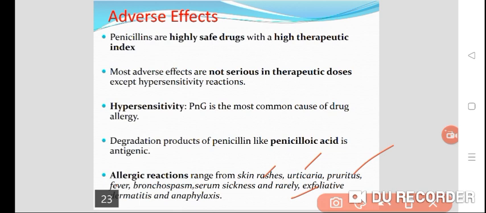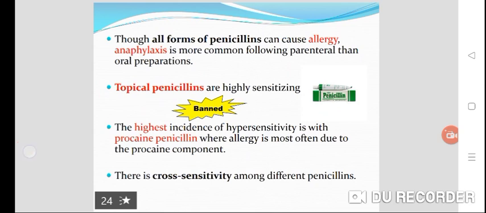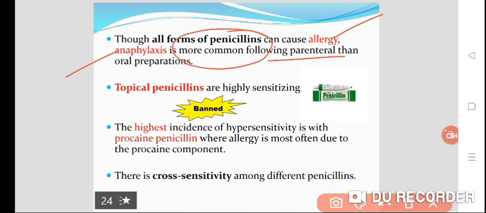Though all forms of penicillin can cause allergy, anaphylaxis is more common when it is given parenterally rather than orally. That means when it is given intravenously or intramuscularly, chances of hypersensitivity are more. Topical penicillins are highly sensitizing, that's why they are banned. Topical preparations of penicillin are not used nowadays because of high chances of hypersensitivity reactions.